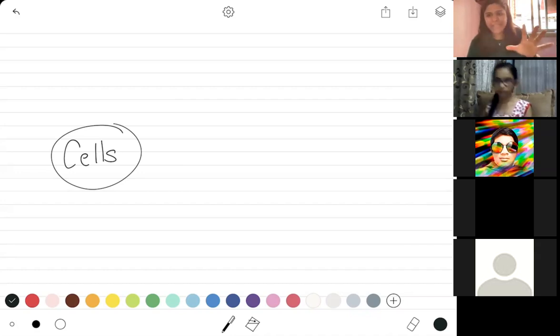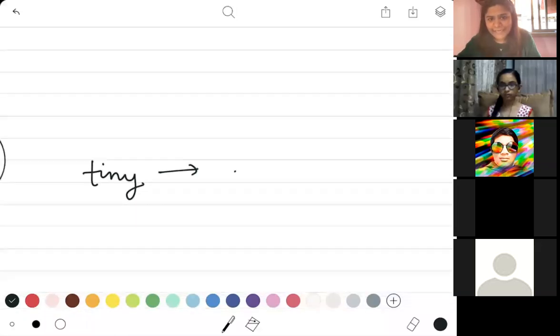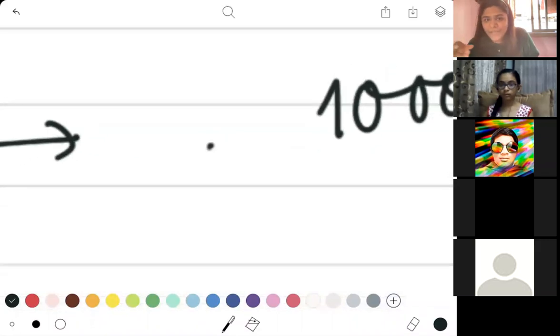Okay, so now when I say that cells are tiny, I mean that they are so minuscule that if I make a dot like this, okay, I have made a dot here, right? On a dot this small, you would be able to see more than 1,000 cells. That's how small a single cell is going to be. Imagine this dot cut into 1,000 pieces. Then that one piece would be equivalent to a single cell.